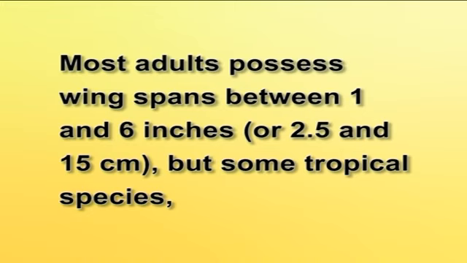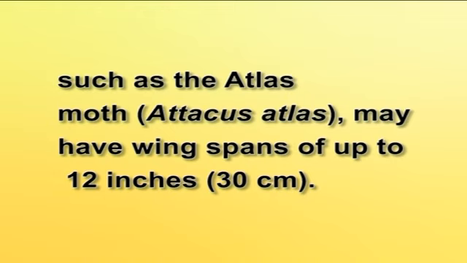Most adults possess wingspans between 1 and 6 inches, or 2.5 and 15 centimeters. But some tropical species, such as the atlas moth, Attacus atlas, may have a wingspan of up to 12 inches or 30 centimeters. Hind wing with vein Sc+R1 diverging from the cell base, M2 arising at or from the middle of the cell, nearer M1 than Cu and Cu2. All the commercially important species of non-mulberry silkworms, or Vanya silkworms, are included under this family.